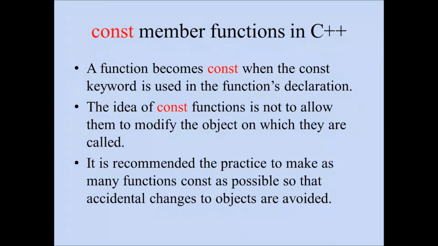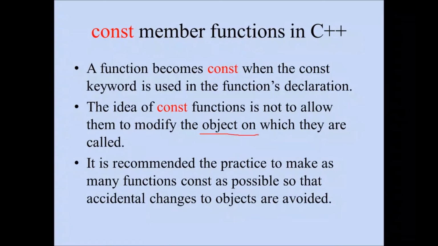A function becomes constant when the constant keyword is used in the function declaration. We are aware that we can declare a variable as a constant. Similarly, we can declare a function as a constant. The idea of a constant function is not to allow it to modify the object on which it is called.